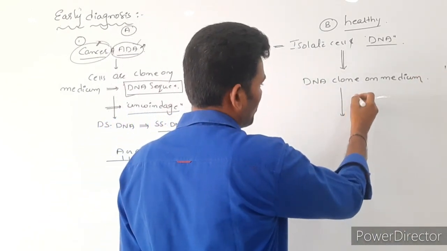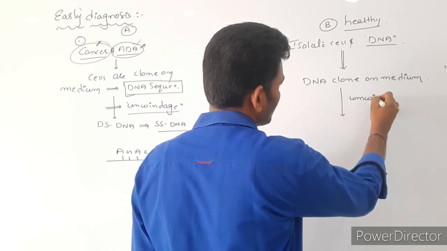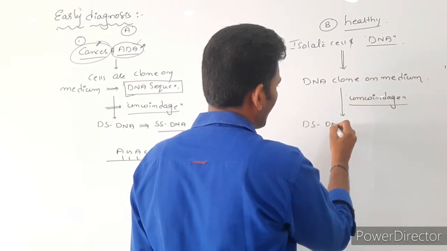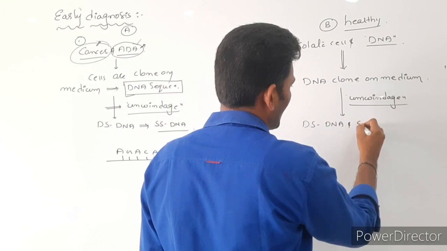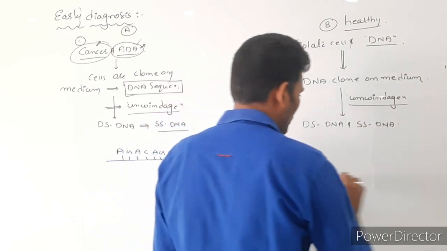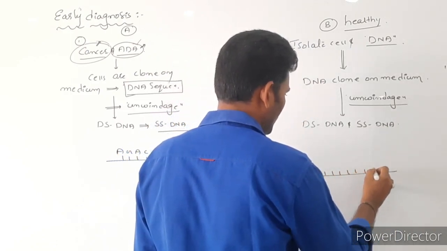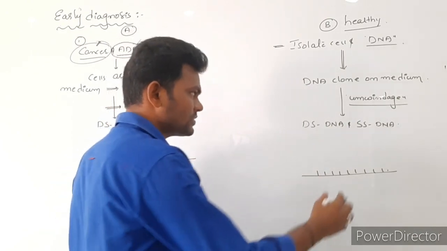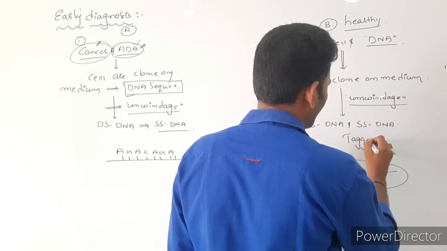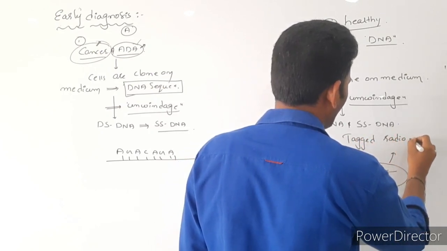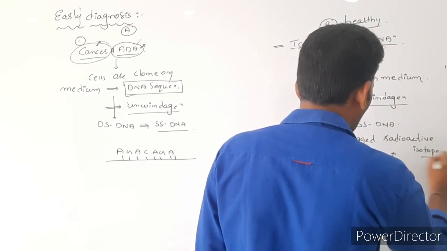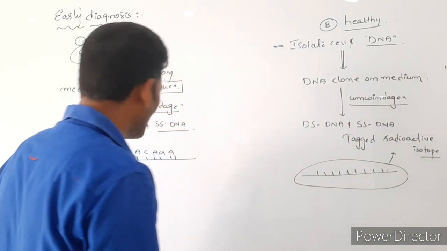Now again by using unwindase enzyme, this double stranded DNA becomes single stranded DNA. Okay. Now here one strand is formed. Now this strand, what did we do? We tagged the radioactive isotopes. Clear?